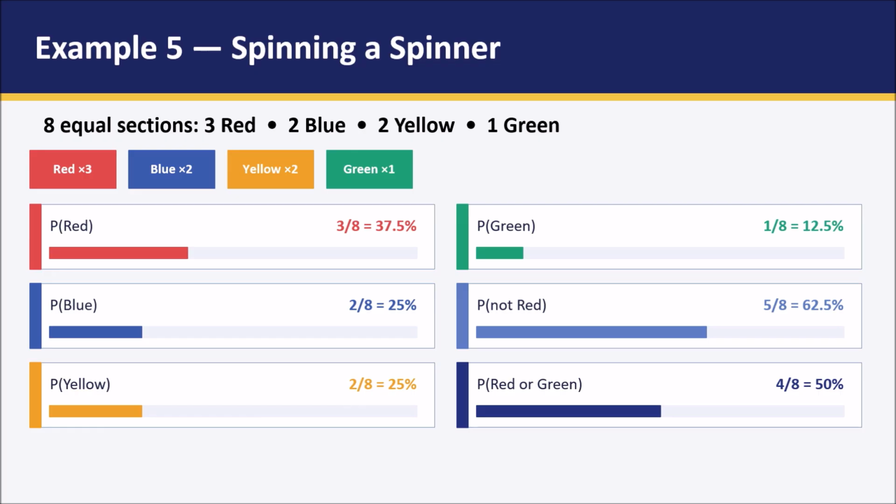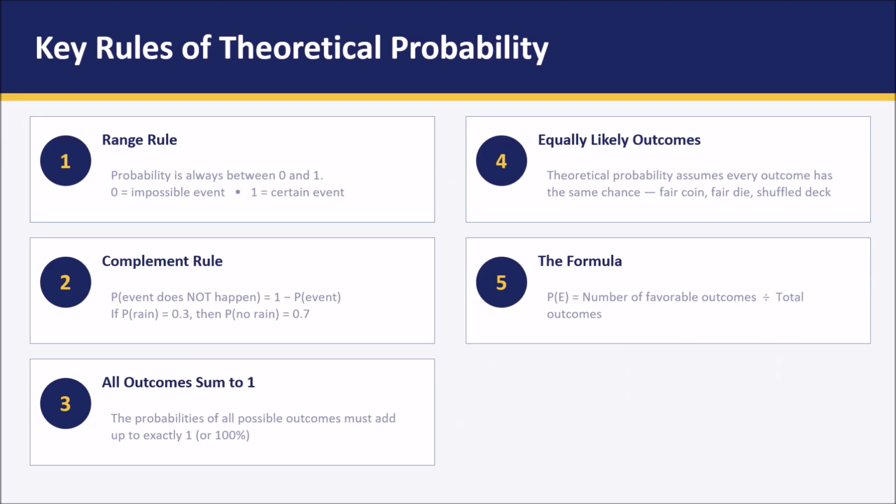Similarly, the probability of getting a blue is 2 out of 8, or in simple form it is 1 out of 4, which is equal to 25 percentage. Similarly, probability of yellow is also 2 out of 8, since we are having 2 yellows and there is a total of 8 sections, so 2 out of 8, which is 25 percentage. Since we are having only one green section, the probability of getting a green is 1 out of 8, or 12.5 percentage.